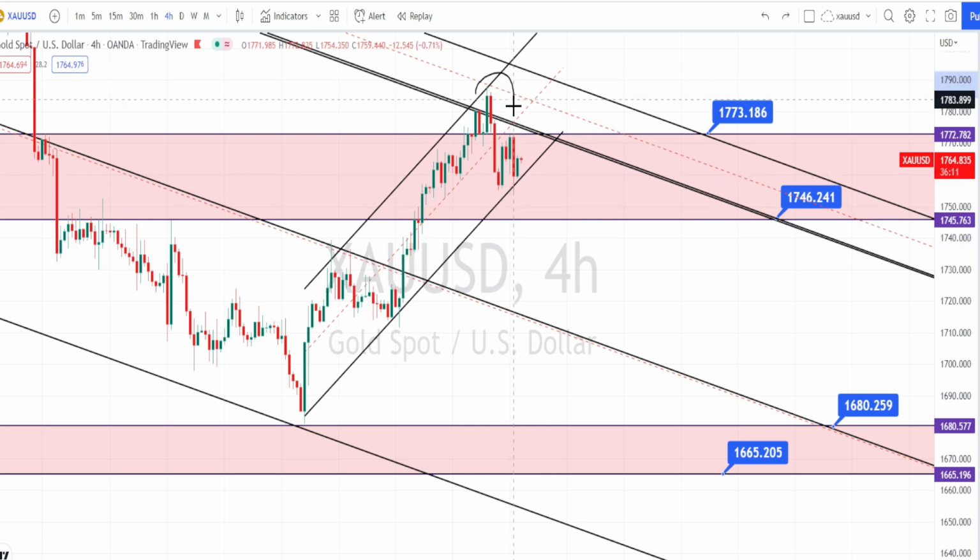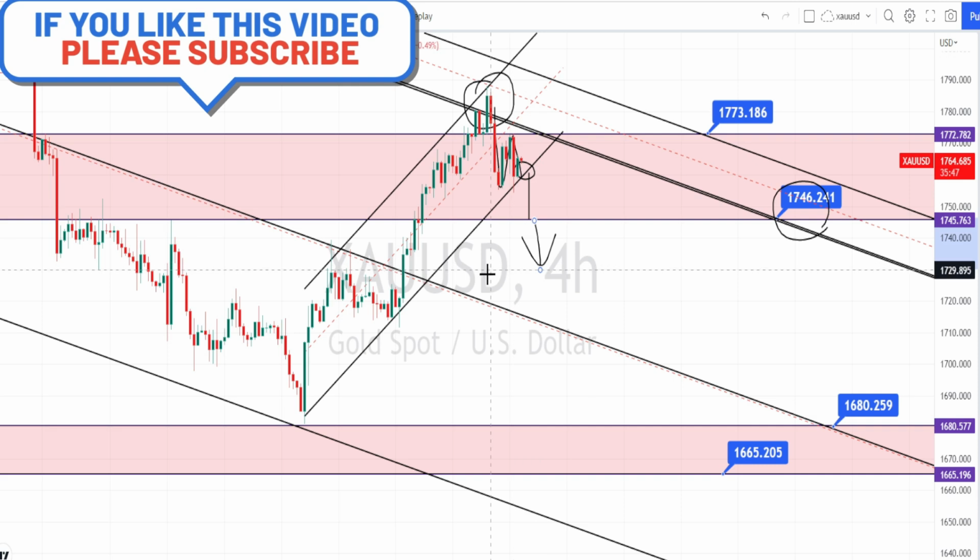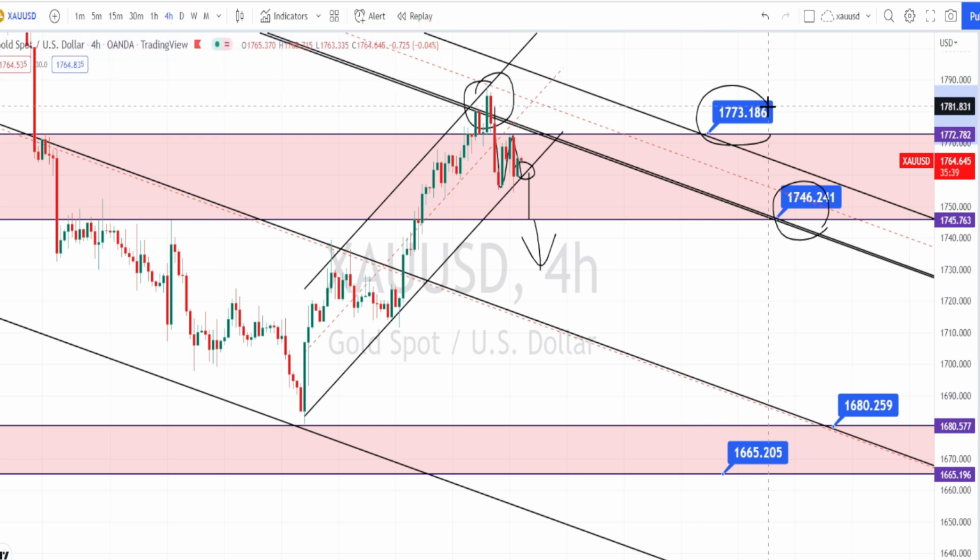So we know that the price action has bounced back from the resistance line of the bearish channel pattern. Wait for the price action to break the support line and also break this higher time frame support level of 1746 in order to get the confirmation on the bearish trend reversal in 4 hours time frame. Currently it is trading between a resistance level from the higher time frame and also the support level.